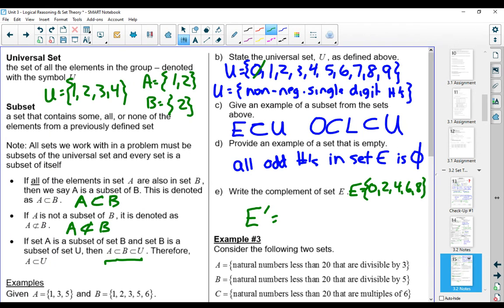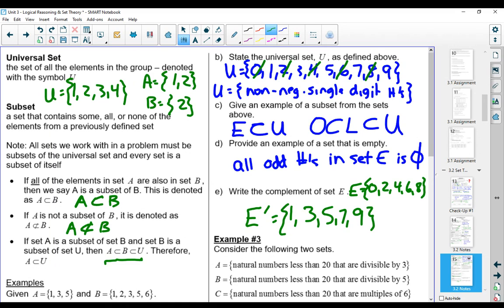So 0 is already in E, 1 is not in E, 2 is in E, 3 is not, 4 is, 5 is not, and so on. To check to see if you've got them all, we can check between the subset E and the subset not E, and it should combine to be the universal set. 0, 1, 2, 3, 4, and so on. And it does, so we've got the complement.